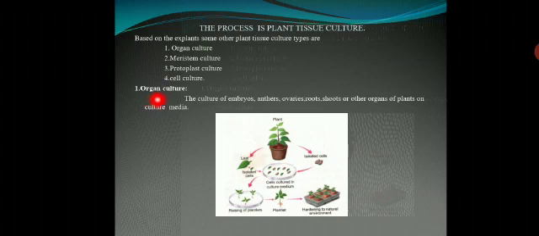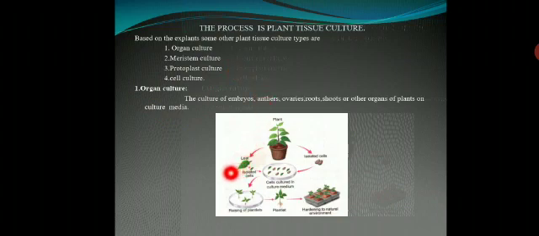First, organ culture. What is the meaning of organ culture? The organs, that is embryo, anther, ovaries, roots, shoots, or other organs of a plant, can develop on the culture medium with the help of a tissue. That is called organ culture.